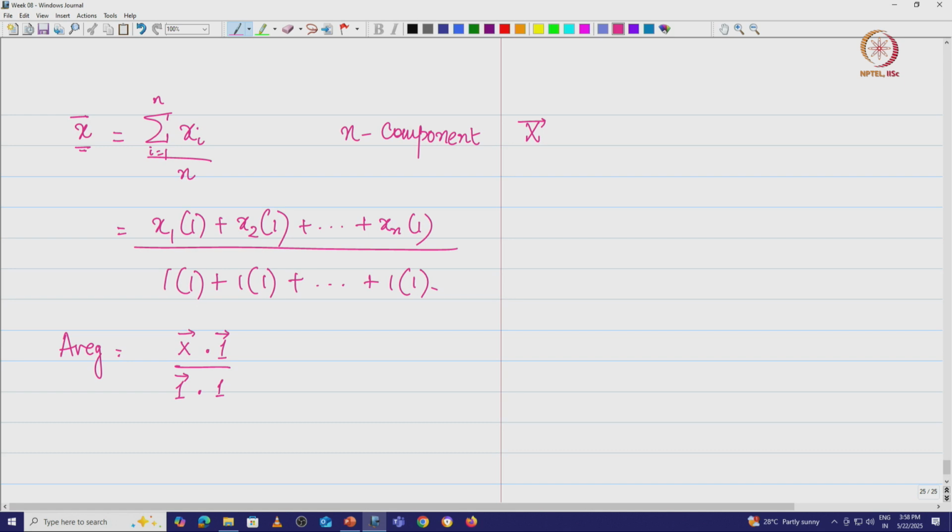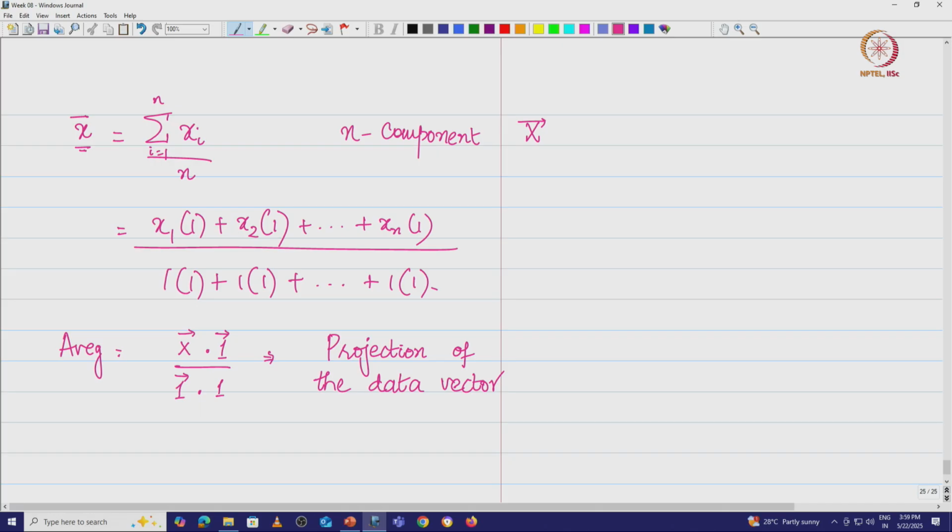It is basically the dot product that you see here, x1 y1 plus x2 y2 plus x3 y3 divided by y1 into y1 plus y2 into y2 plus yn into yn. Basically this looks like a projection of the data vector. Where are we projecting?